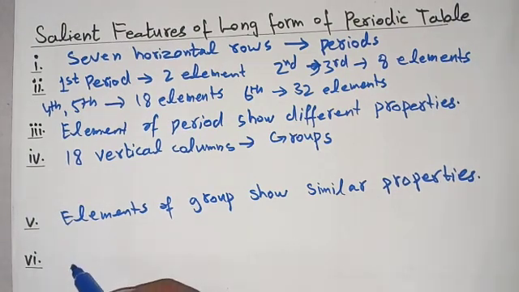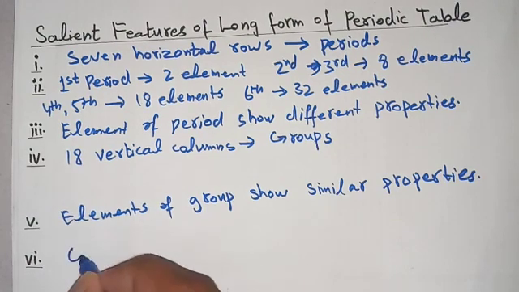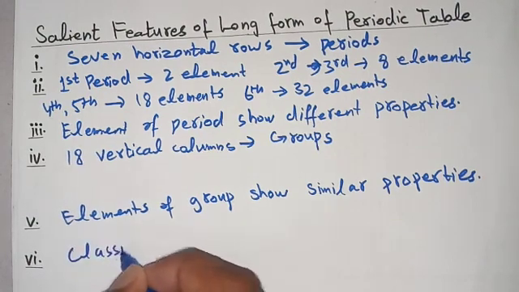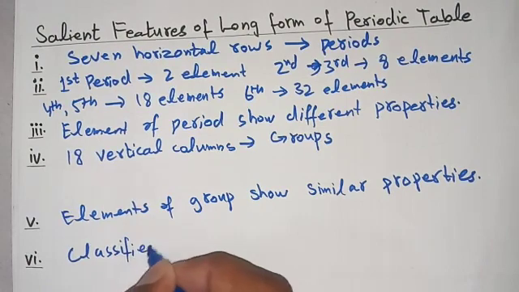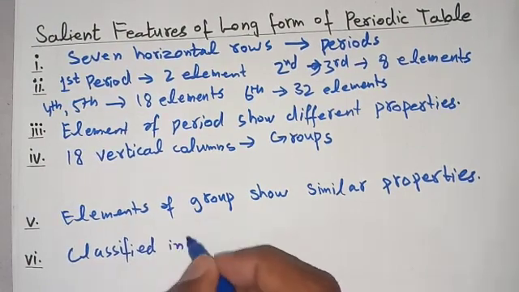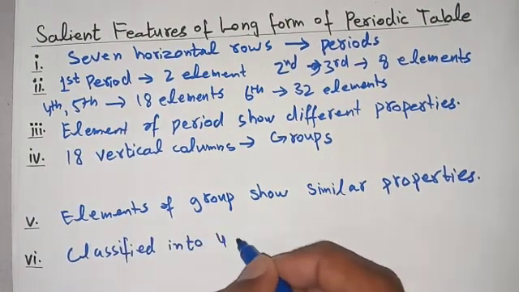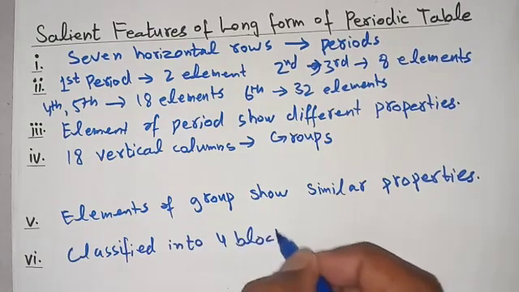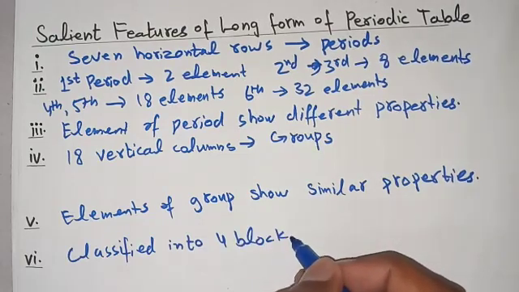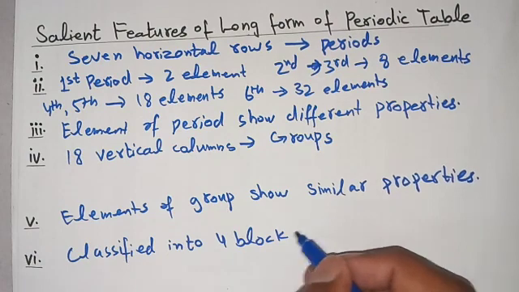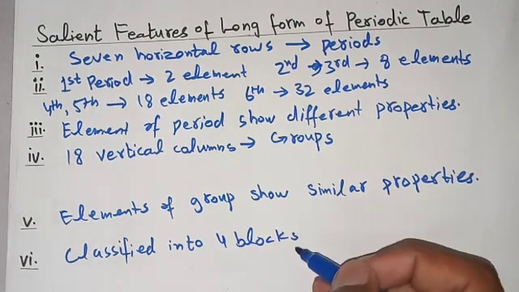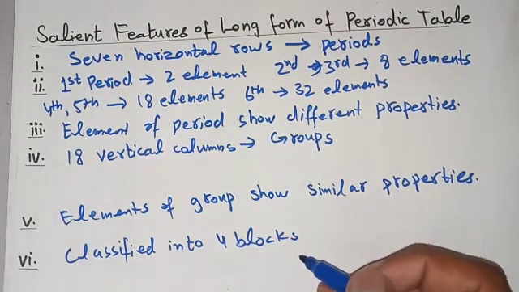Now its last point is that elements are classified into 4 blocks. Blocks mean parts or regions. But how are these arranged into blocks?